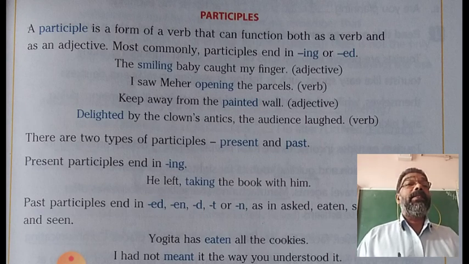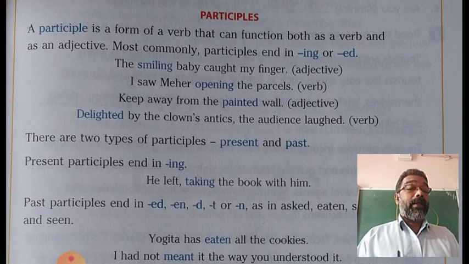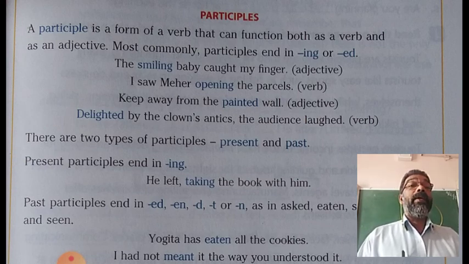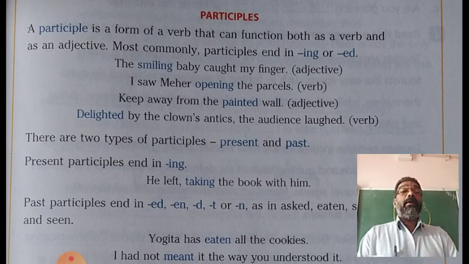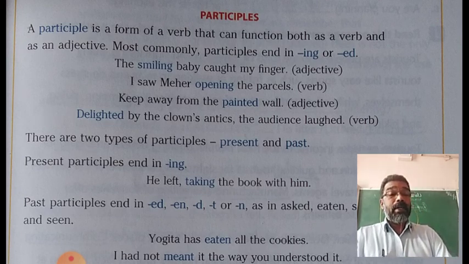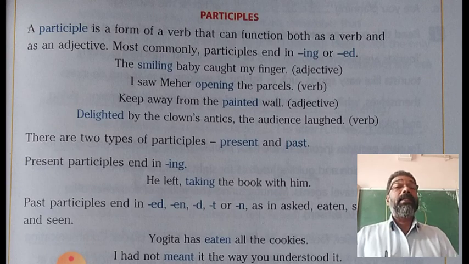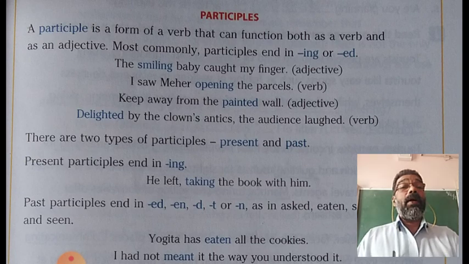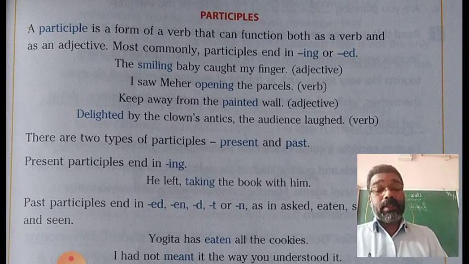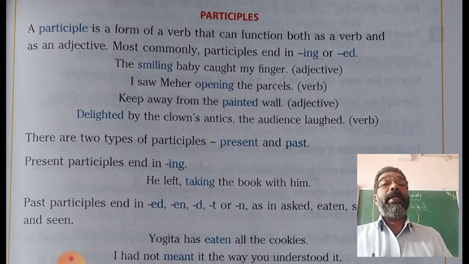It functions as a verb. I saw Meher. What was Meher doing? He was opening a parcel. So here opening is a participle, functions as a verb itself, but not an ordinary verb. It is a non-finite verb, but does the work of a verb itself.